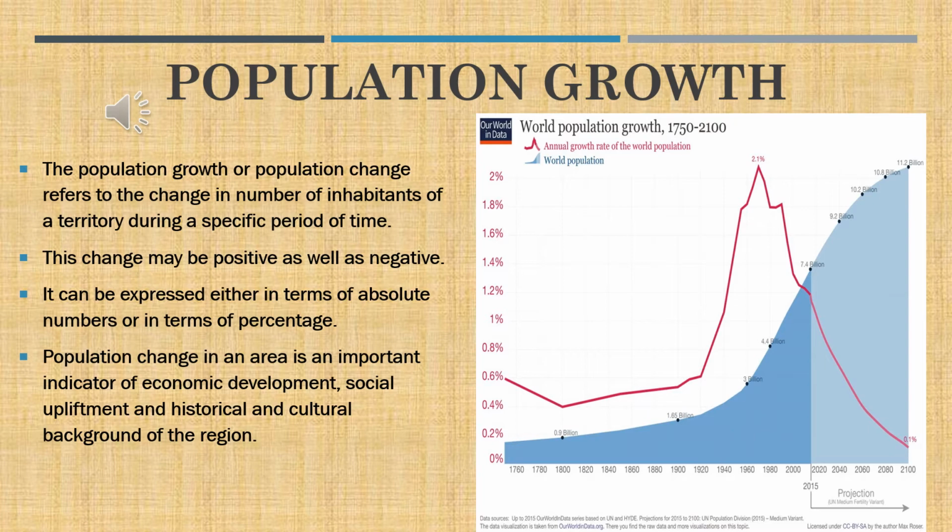The exact numbers are shown in blue color and the pink color one shows the percentage. The growth rate is shown in percentage. Okay, so you can see it reached the maximum in the year 1980, 2.1 percent. And after that, you can see a sudden and tremendous decrease in population. And we can find out the reasons in the coming slides.